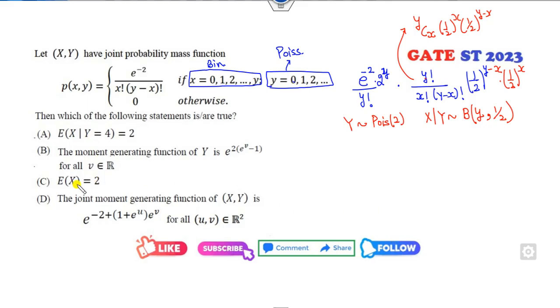So now for the expected value of x, we are okay. Find firstly the expected value of this. Can you find the expected value of this?